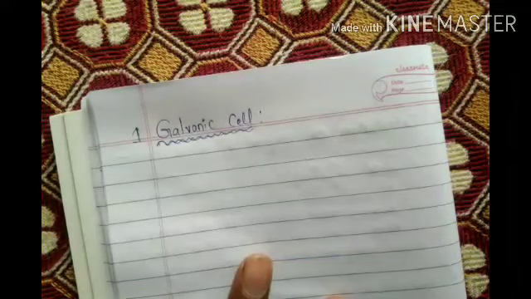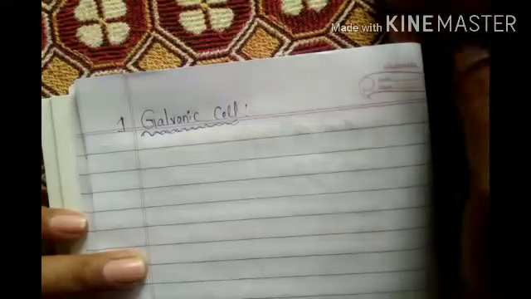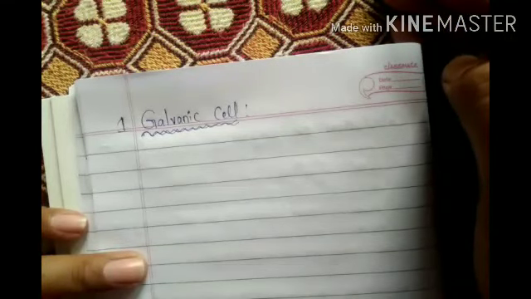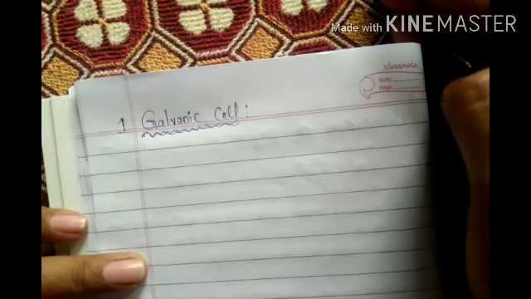Okay, here the thing is galvanic cell. The device used to convert the chemical energy produced in the redox reaction into electrical energy is called an electrochemical cell, simply galvanic cell. In the year 1780, Luigi Galvani discovered this one.